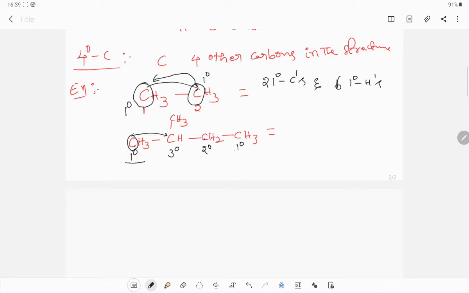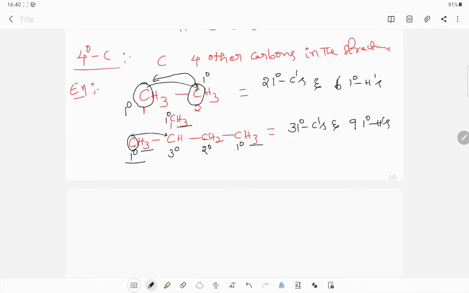Then this is primary, and this is also primary. So total 3 primary carbons. Primary hydrogen means hydrogen attached to primary carbon: 3 plus 3 plus 3, 9 primary hydrogens are present.